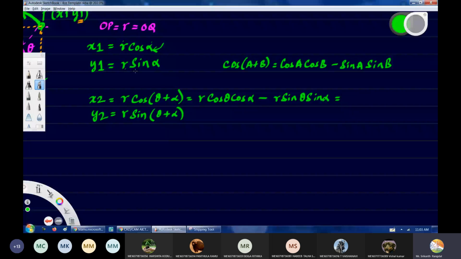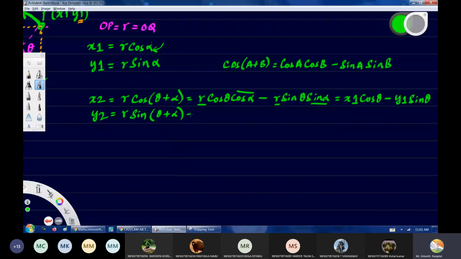So when you substitute, r cos alpha goes away, and in its place we get x1 into cos theta. And minus, here r and sine alpha will go away, and in their place we get y1, so y1 into sine theta.